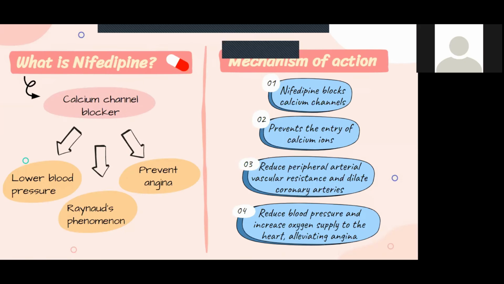Okay, now I will explain about nifedipine, which is one of the drugs that the patient has been taking before. What is nifedipine? Nifedipine belongs to a class of drugs called calcium channel blockers. It helps to lower the blood pressure, to treat Raynaud's phenomenon, and also to prevent angina.